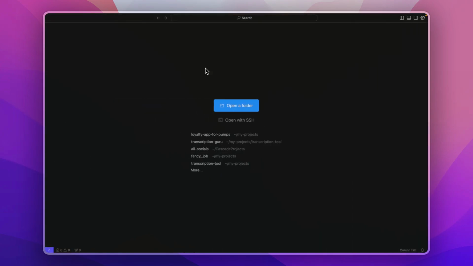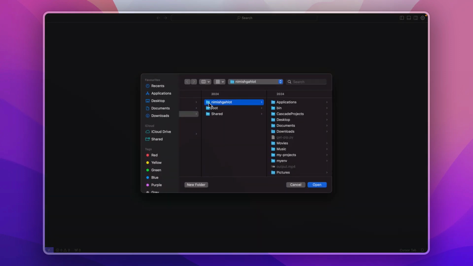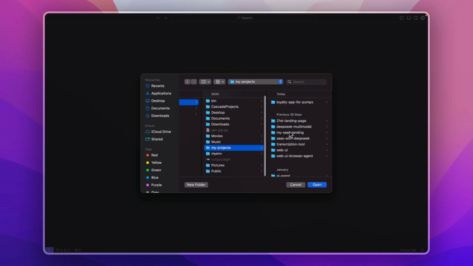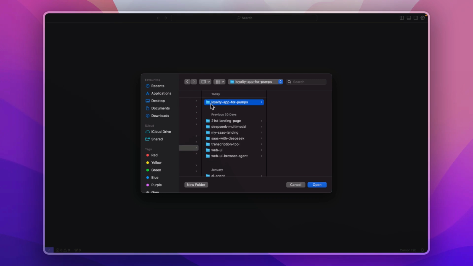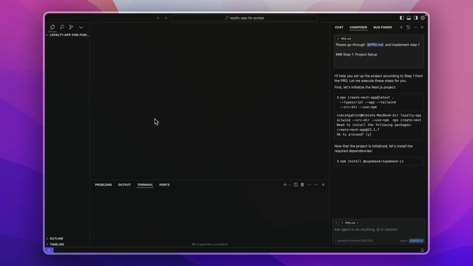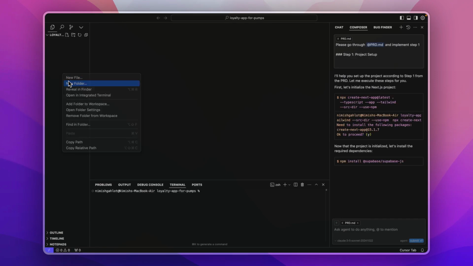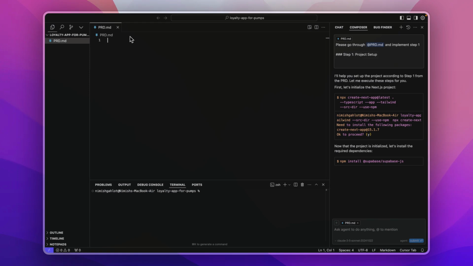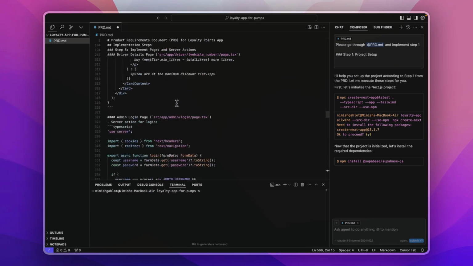And then I will go within Cursor. Within Cursor, I will open up a new folder. Within my root directory, I have created a new folder called My Projects. Over here, I save all my projects. You can create a similar directory. And within this, I've created a new folder called Loyalty App for Pumps. I will just open this. And within this folder, I will create a new file. I will call this file prd.md, and I will save the entire documentation over here.